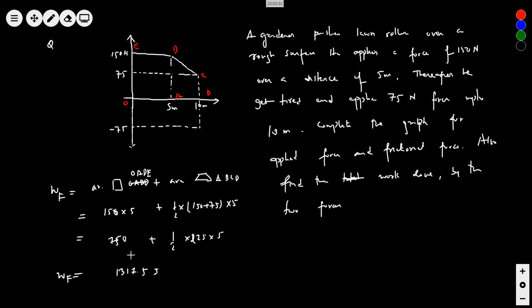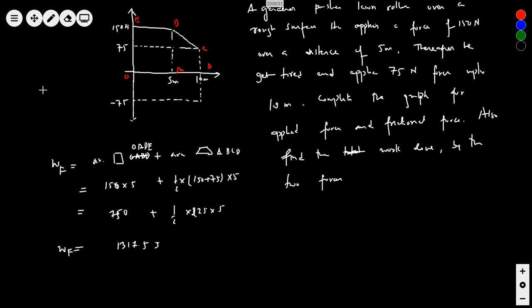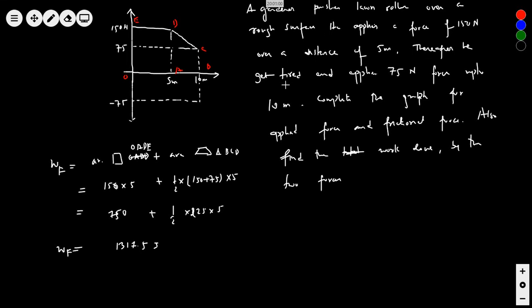What about the frictional force? Here is the concept. Friction was present throughout the journey, no? Yes, sir. So if friction is a retarding force, look closely. Thereafter, he gets tired and applies 75 Newton force up to 10 meter.